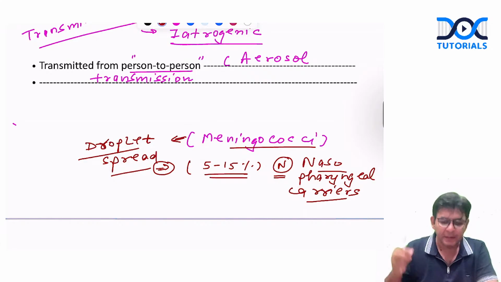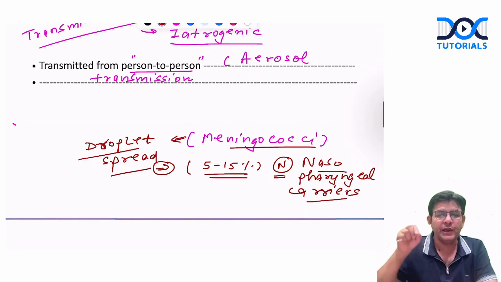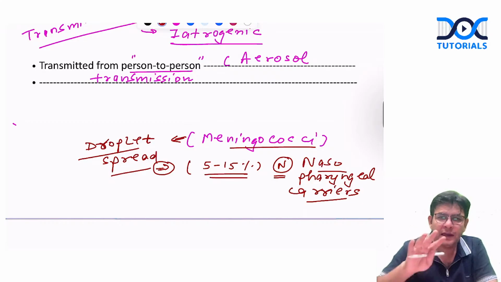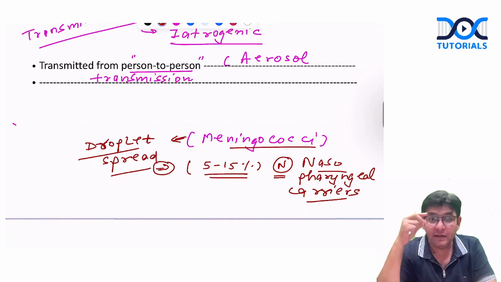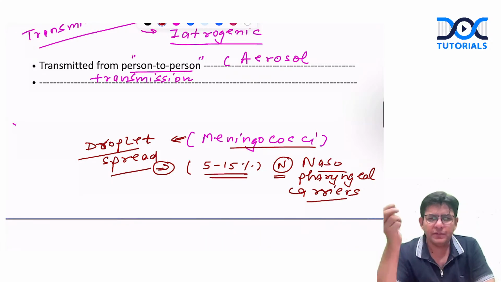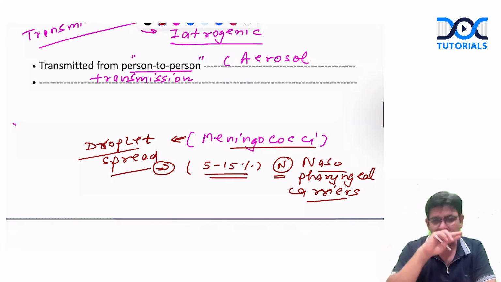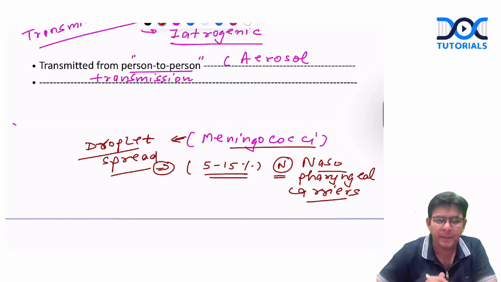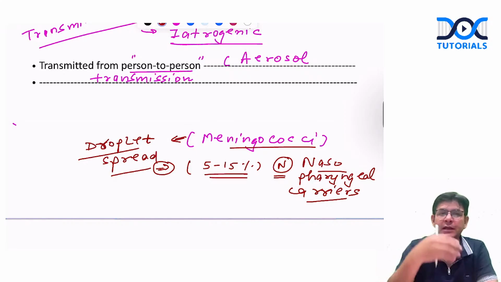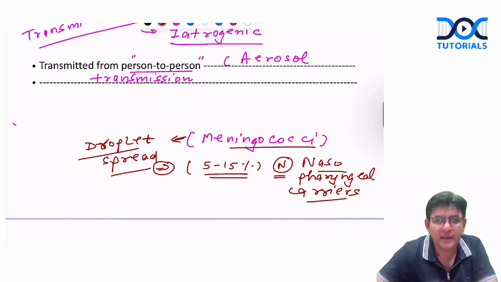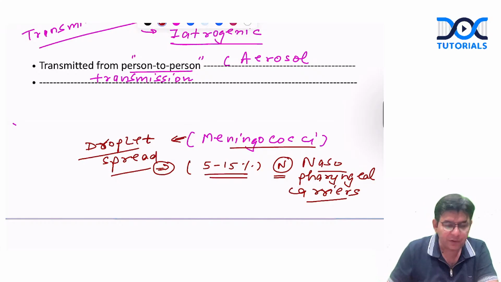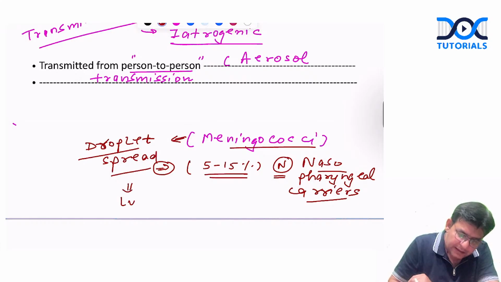Nothing happens to them. But these are the people who, through sneezing or some particular touch, transmit it. Whenever we sneeze, we try to cover, and we open a particular gate, and the organism is there. Somebody touches it, and that way also the infection can happen. But mostly it is through the droplet spread, and the lungs are involved.